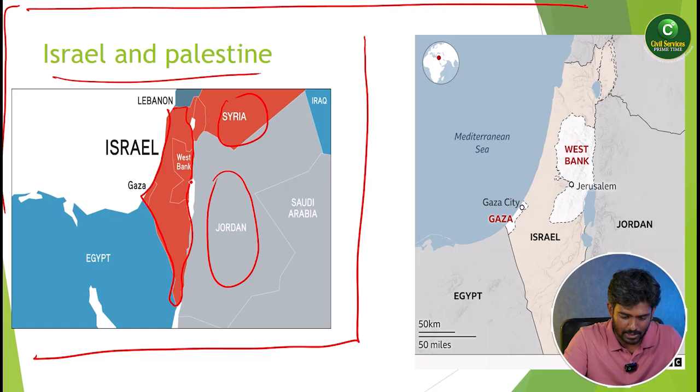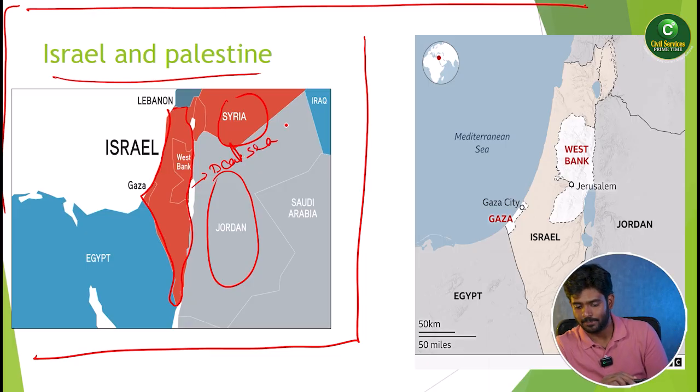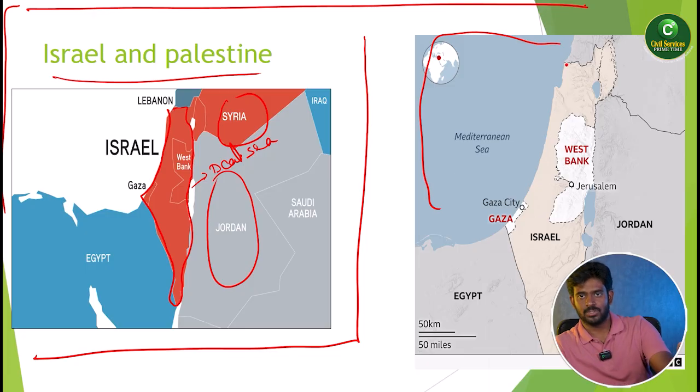What is this gap? This gap we call the Dead Sea. The west coast of Israel is the Mediterranean Sea. The Dead Sea is where you can see 340 ppt of salt content.